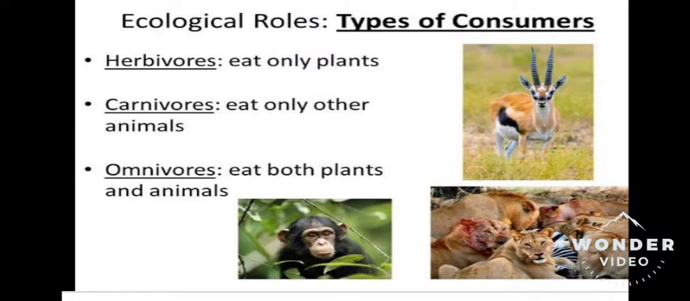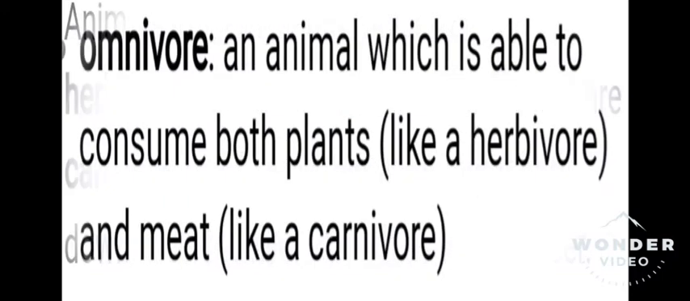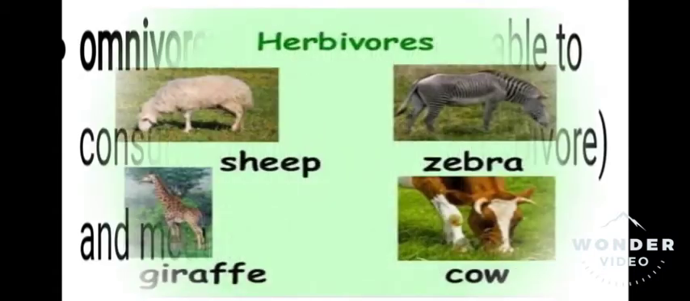Ecological roles, let's see: herbivores eat only plants; carnivores eat only other animals; omnivores eat both plants and animals. Animals that eat plants exclusively are herbivores, and animals that eat only meat are carnivores. An omnivore is an animal which is able to consume both plants like a herbivore and meat like a carnivore.